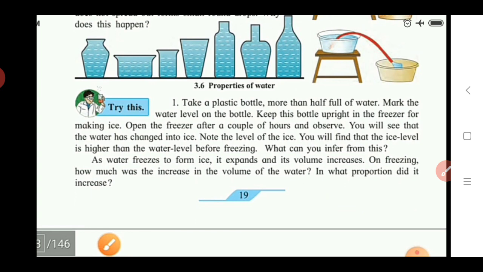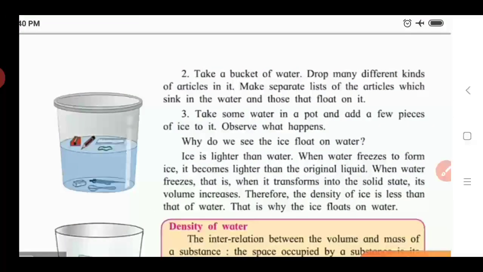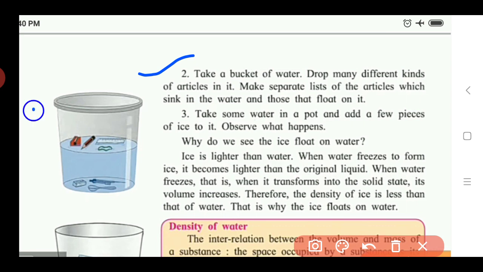On freezing, how much was the increase in the volume of the water, in what proportion did it increase? So here we can also find out in which proportion water gets converted into ice, that is, by how much the volume of the water increased when it was converted into ice. If we see the next point, you will understand. Now the second activity, for studying the next properties of water: take a bucket of water. Here we take the bucket of water, like this.